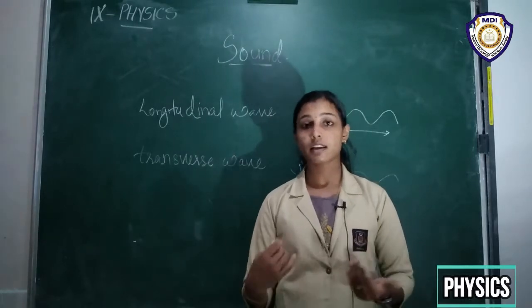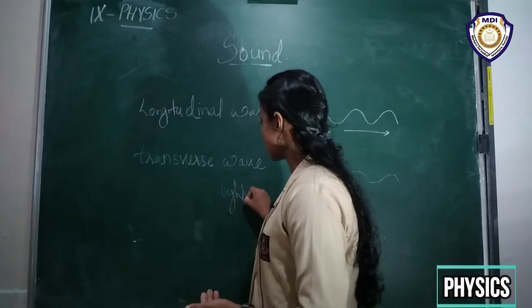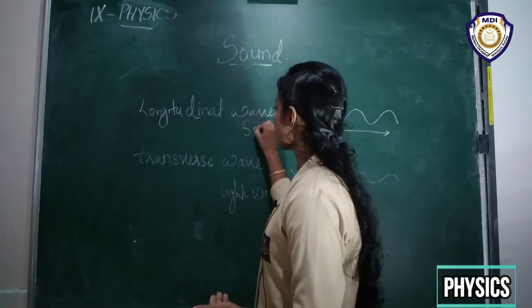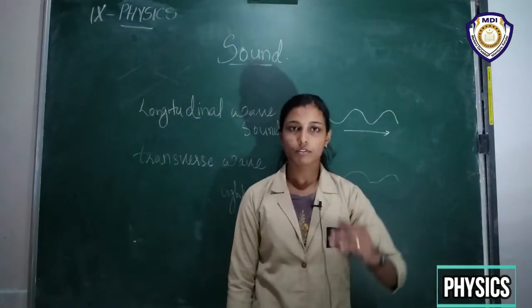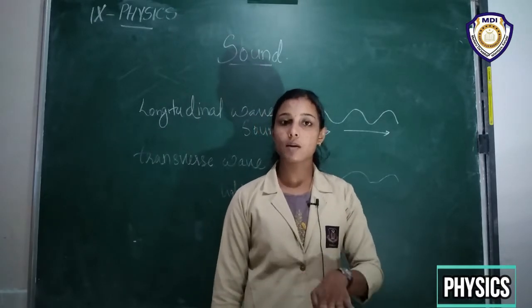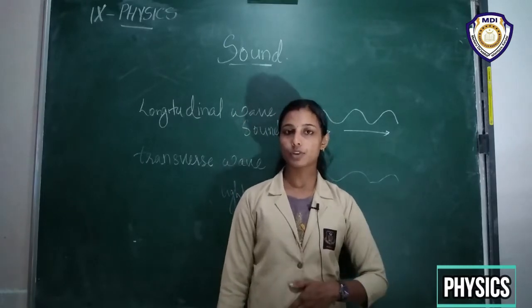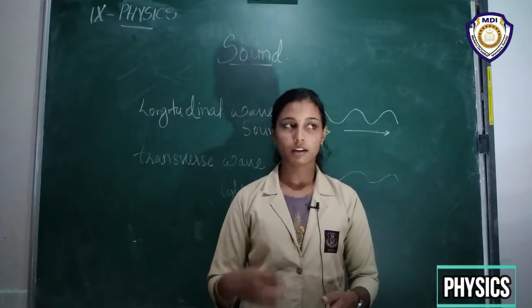So light waves are examples of transverse waves, and our sound waves are an example of longitudinal waves. Since we are dealing with the chapter sound, we discuss longitudinal waves. Transverse waves we will study in higher classes.